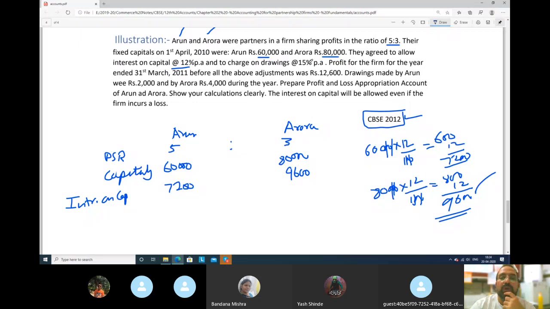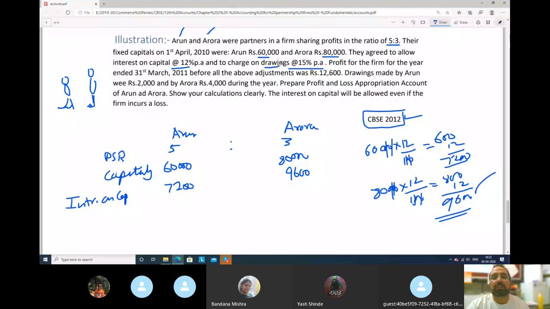And to charge on drawings, 15% per annum. For example, both of them withdrew money from the business. When you withdraw money from the business, that is called drawings.